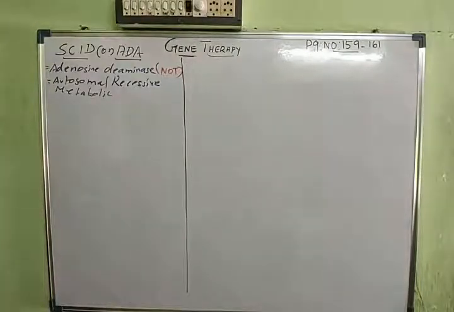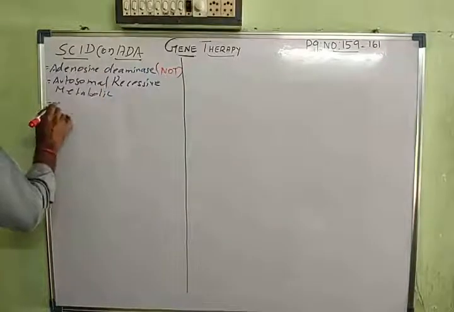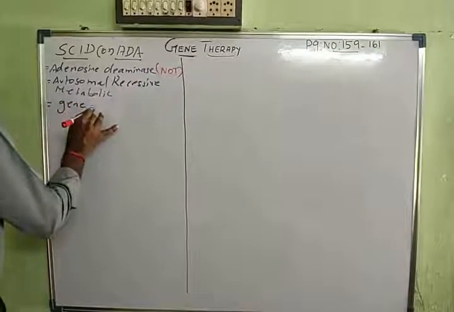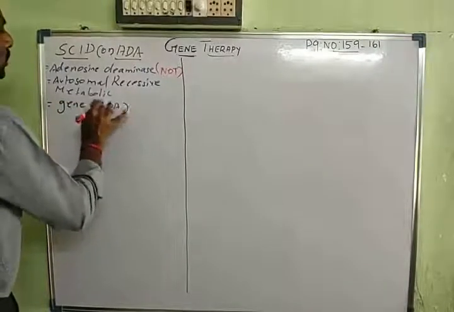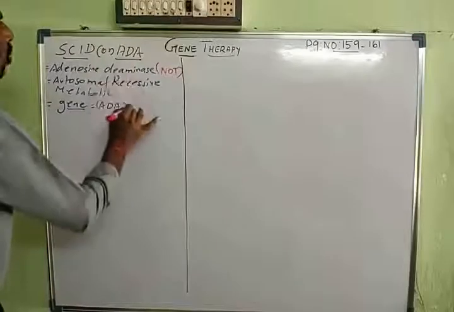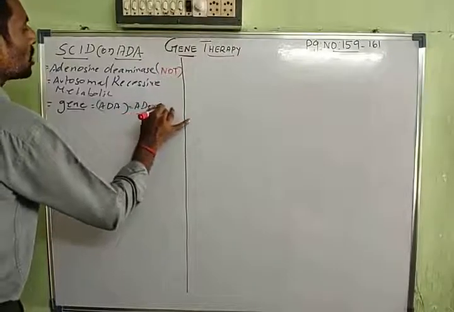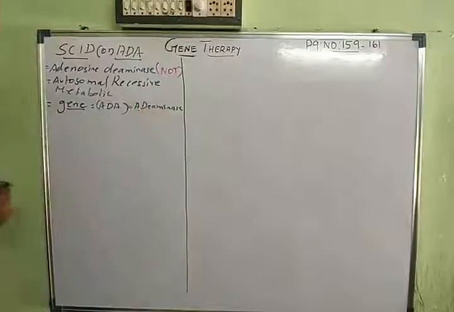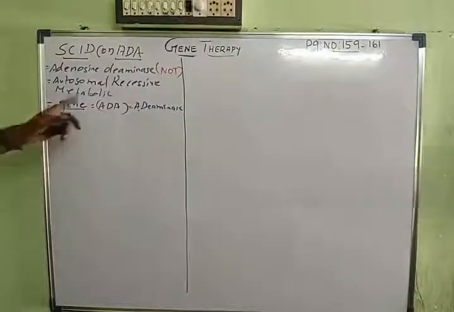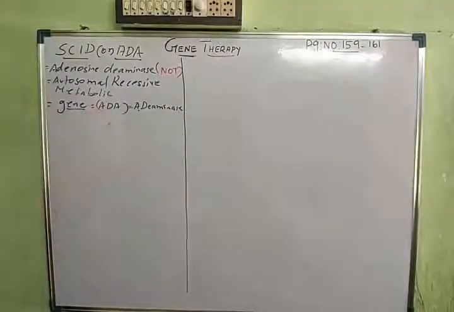Now the patients affected with this disease will have either a deletion or a dysfunction in producing the ADA enzyme. This enzyme is produced by a certain gene, called the ADA gene. This gene will produce the enzyme called adenosine deaminase. The patients suffering from SCID will not have this gene, so they cannot produce the enzyme adenosine deaminase.